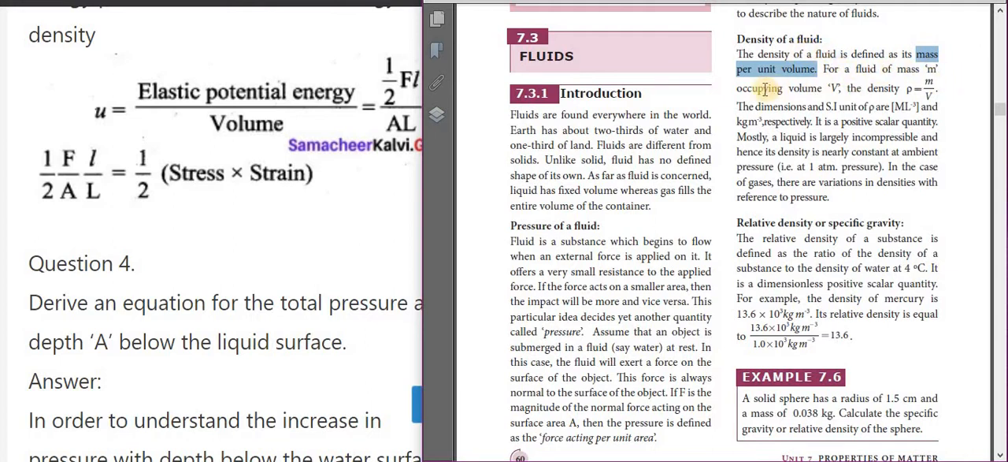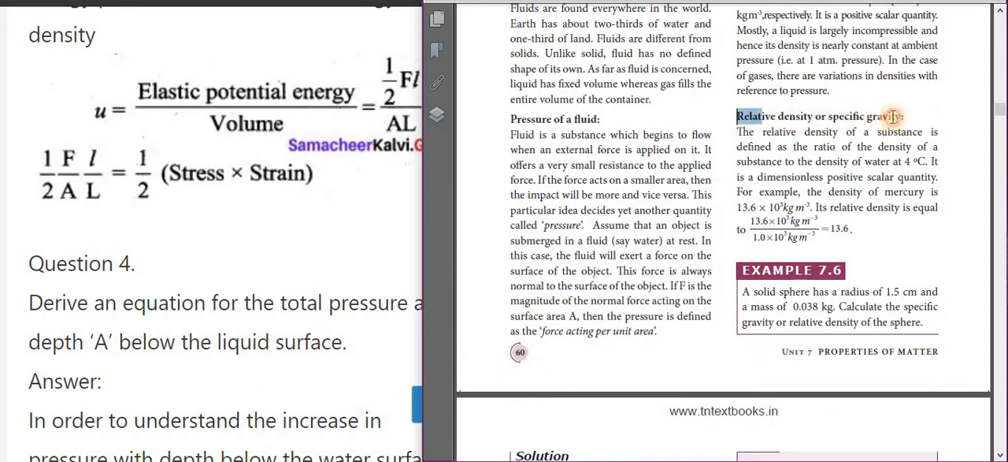Fluid of mass M occupying a volume V. The density formula, a very important formula, children: density, the symbol is called rho, is equal to mass by volume. Simply said, density is equal to mass by volume. The dimensions and SI unit of rho, that means density, are M L power minus 3 and the SI unit is kilogram per meter cube respectively. It is a positive scalar quantity.